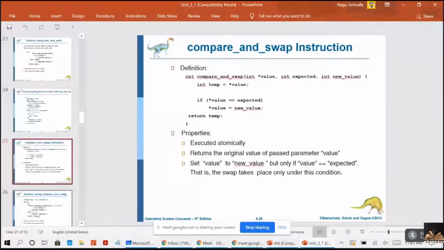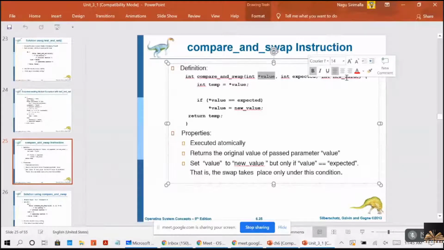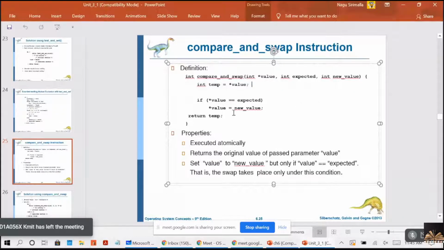Coming to this compare and swap instruction, right? In the compare and swap, it has three parameters. If you see the definition, this is the actual value, this is the expected value, and this is the new value, right? We'll put the actual value into the temp, and when the value is equal to the expected value, then the swapping will be done. The value will become the new value. When the value is equal to the expected value, then only you are going to perform the swap.